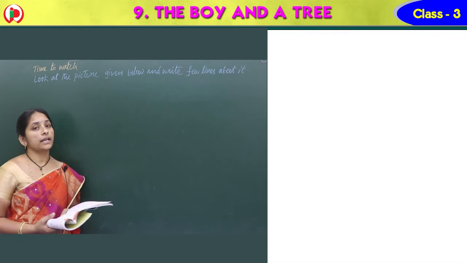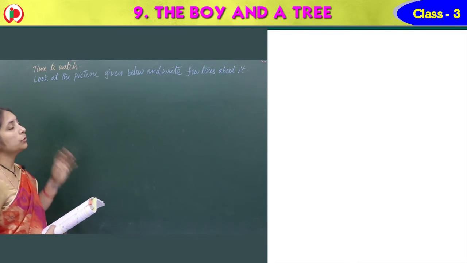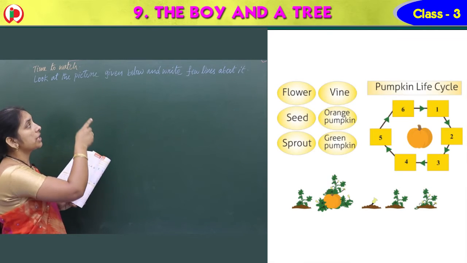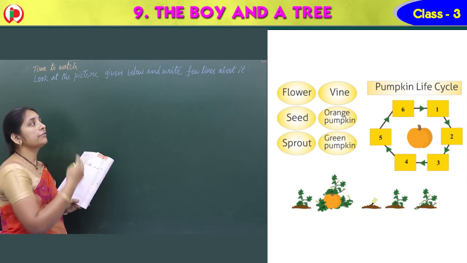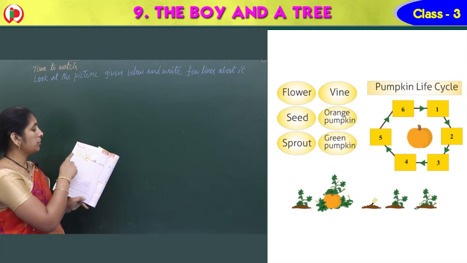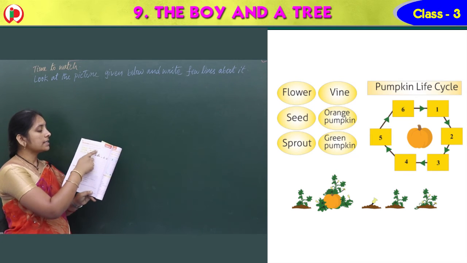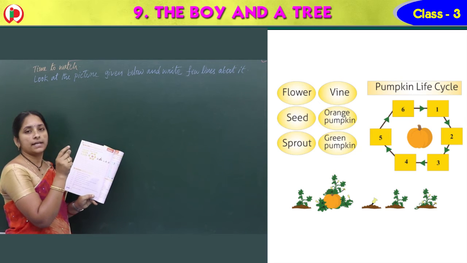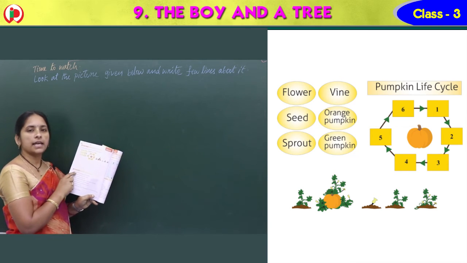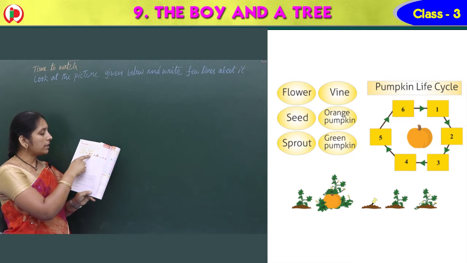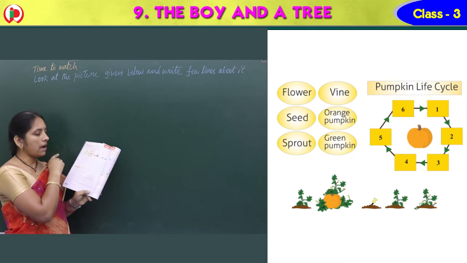Yes, see children, the next topic we have is time to watch. What can we watch here? Look at the picture given below and write a few lines about it. In the book, you can see the picture. That is the life cycle of a plant. Here they have given the pumpkin life cycle, with 1, 2, 3, 4, 5, 6 stages.